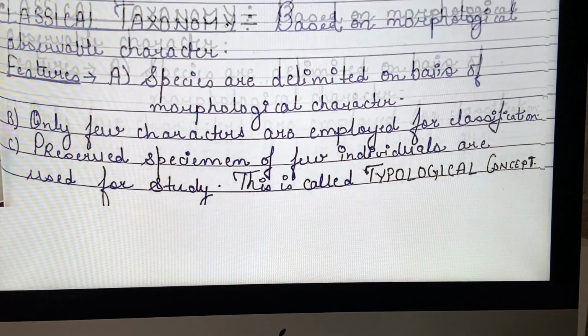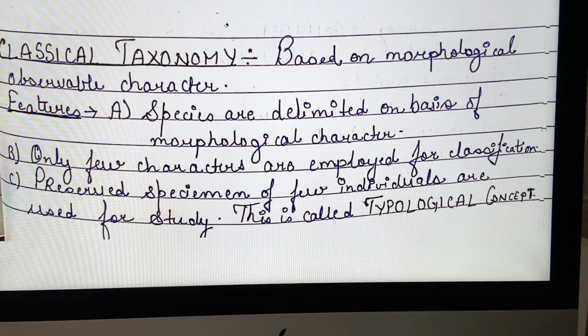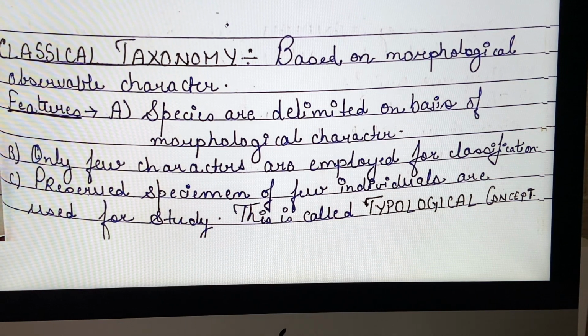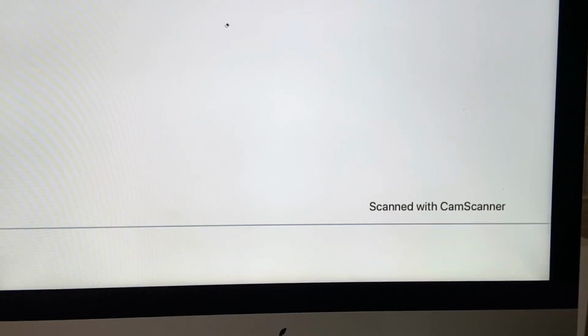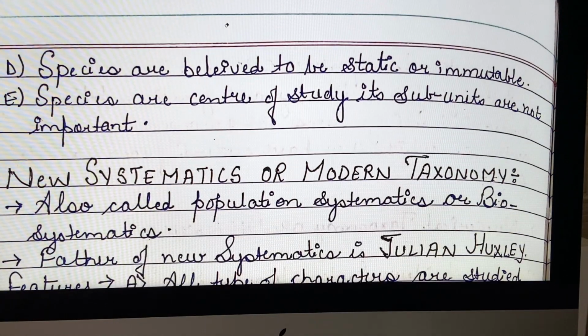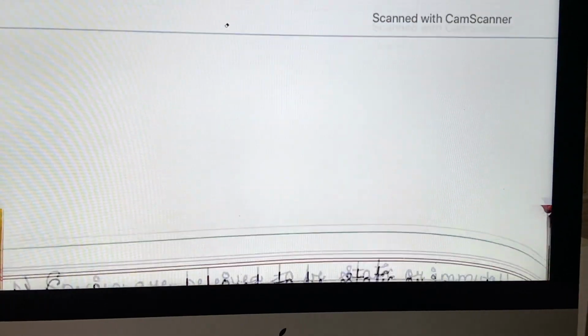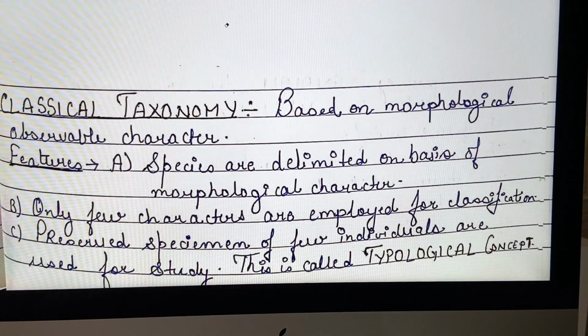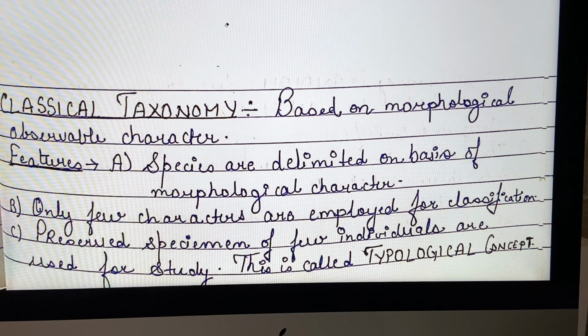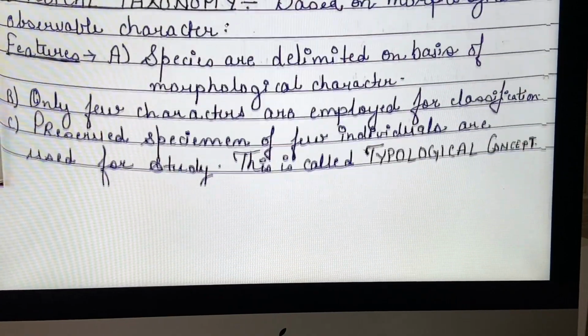Now let us move on further to classical taxonomy. There are 2 types of taxonomy, classical taxonomy and modern taxonomy, which is also known as new systematics. The main difference is that in classical taxonomy, we study only a few characters, and those few characters are only morphological characters, and interrelationship and evolutionary relationship of organisms are not brought about by classical taxonomy.